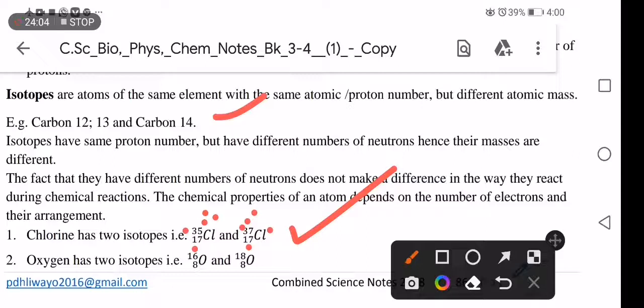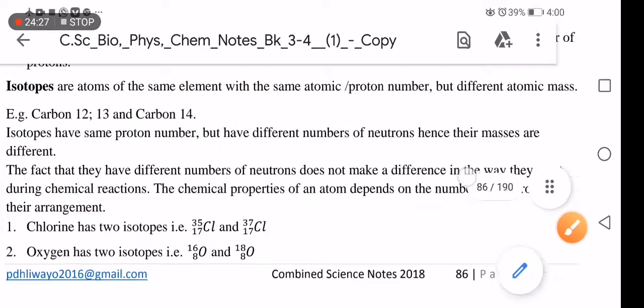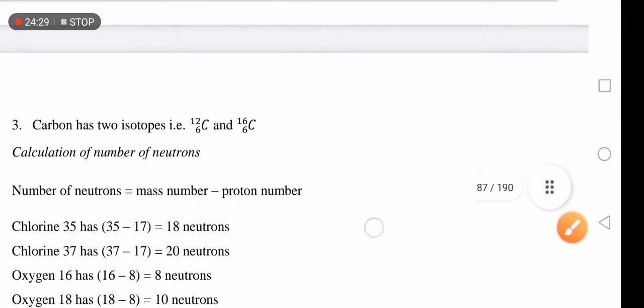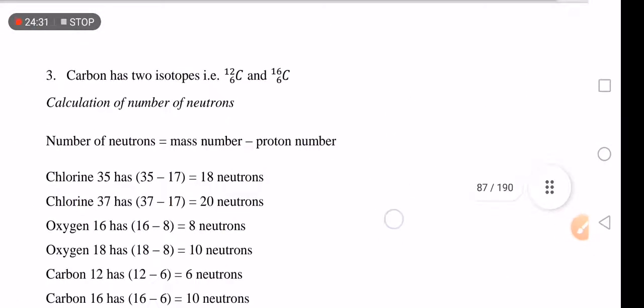So this is another example of an isotope, and we have isotopes of oxygen, which is oxygen 16 and oxygen 18. We have the same proton number here and the same atom, which is oxygen, but the difference is on the mass number. We have mass number 16 and mass number 18. That is an isotope. Okay, let us move on. Isotopes of carbon and stuff like that.